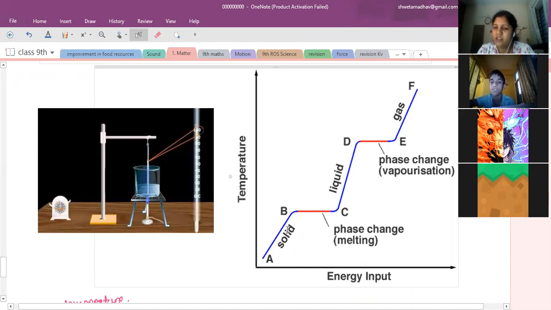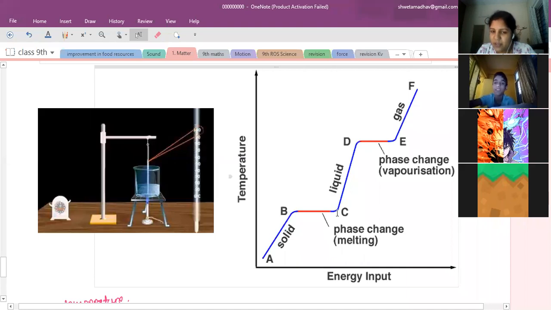It will remain in the solid state till it reaches its melting point. So the solid melts, its melting starts from point B to C. And at C, the complete solid gets converted into liquid state.